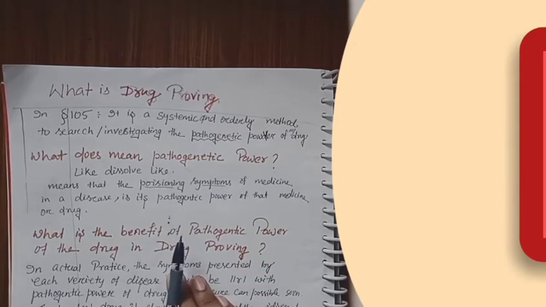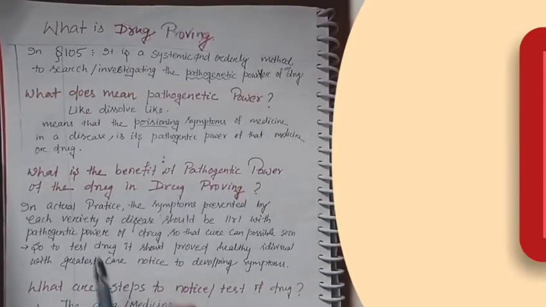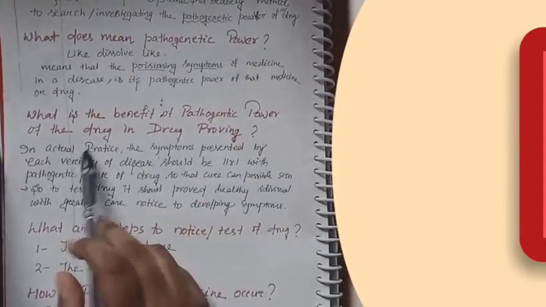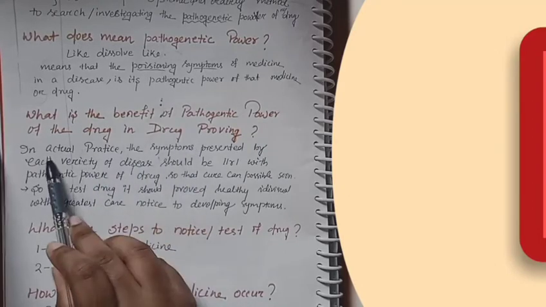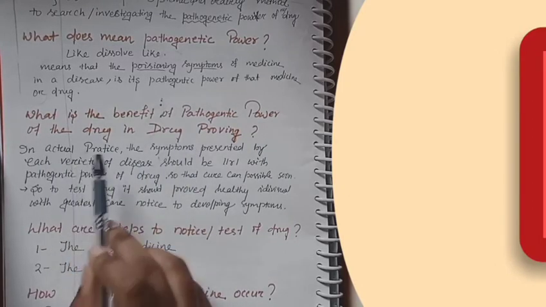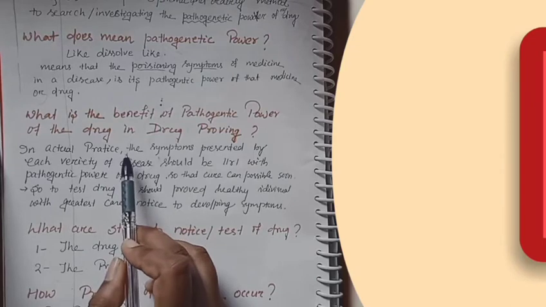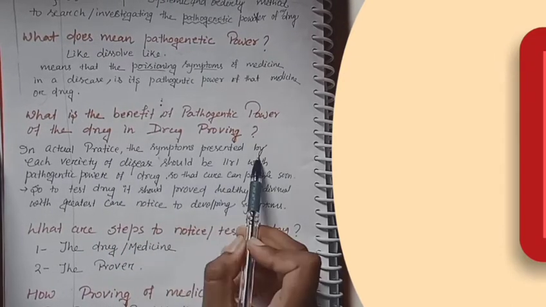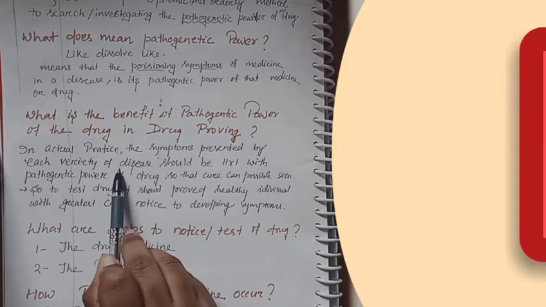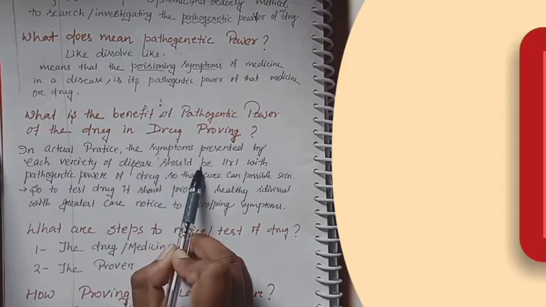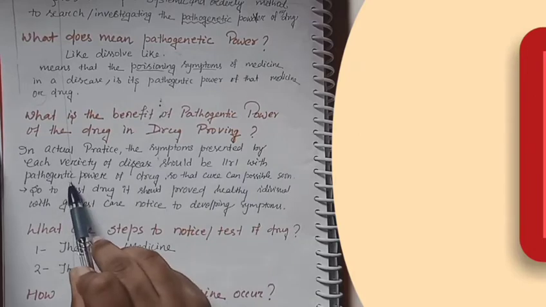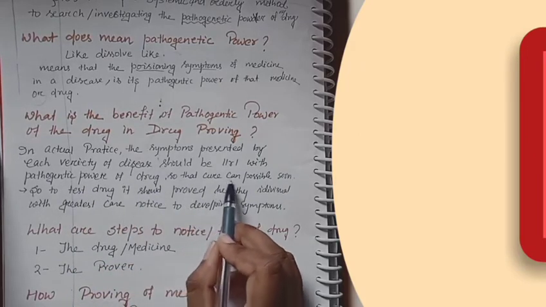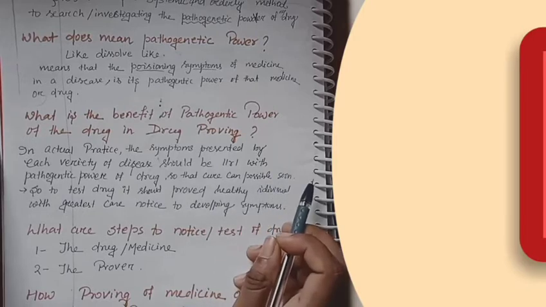Now here is another question: what is the benefit of the pathogenetic power of the drug in drug proving? In our daily practice, when we go to the clinics, the symptoms presented by each variety of a disease should be parallel with the pathogenetic power of the drug, so that the cure can be possible as soon as possible.